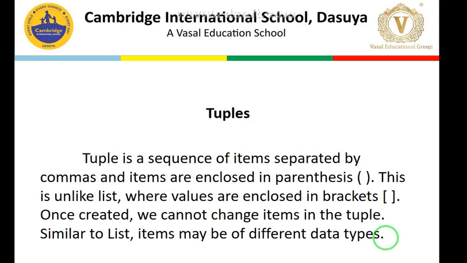Then the second one is tuple. A tuple is a bit different from a list. Here the values are enclosed in parentheses in place of square brackets, and its values are immutable. Immutable means that we cannot change the items in the tuple, otherwise it is similar to the list.